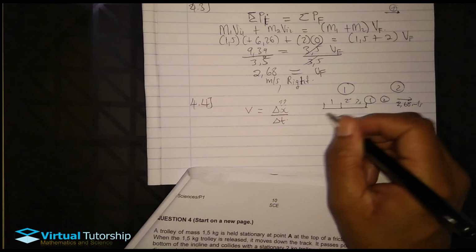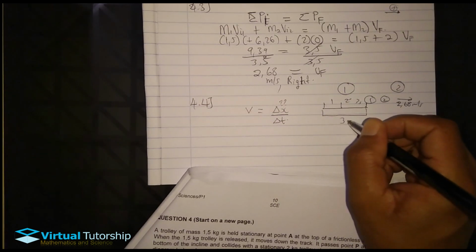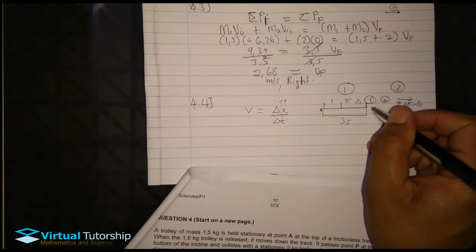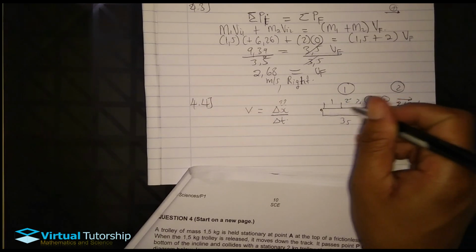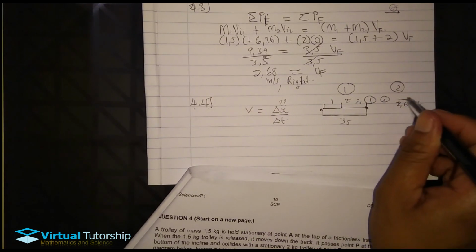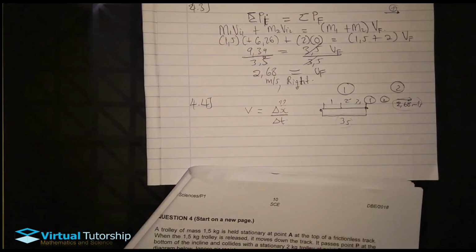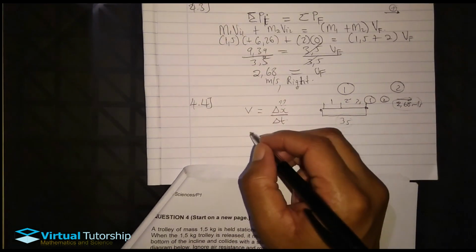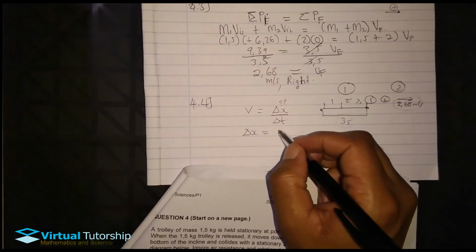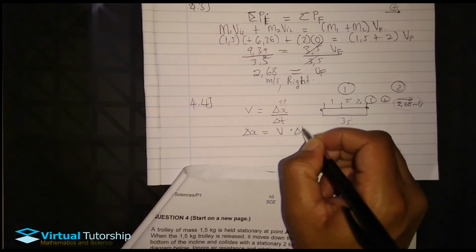So lana it took them 3 seconds to move from this point to this point. Sifuna ukwazi ukuthi what's the covered distance. Since I have the velocity and the time, I can calculate the distance using this formula. So if you cross multiply, delta x is equal to v times delta t.